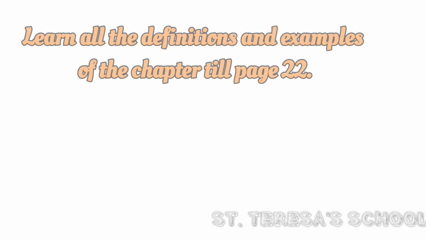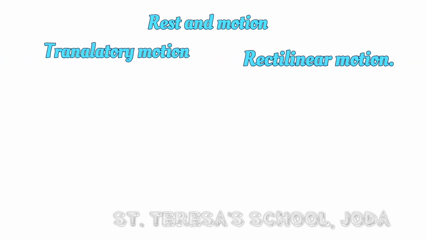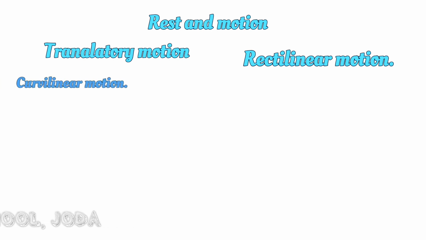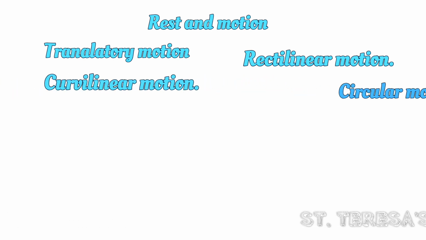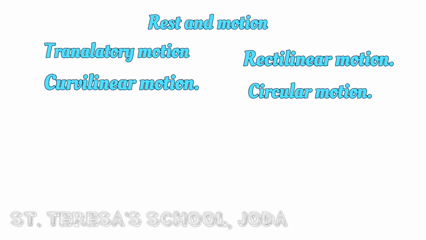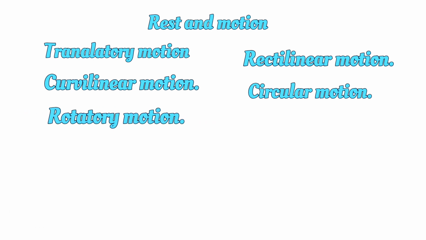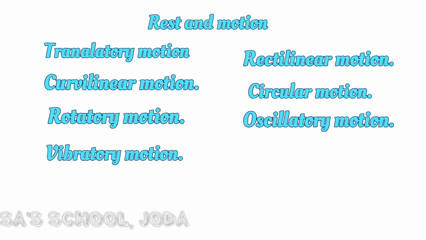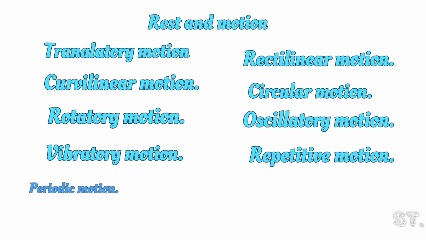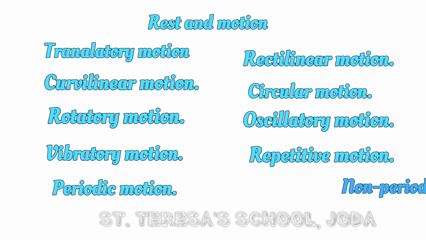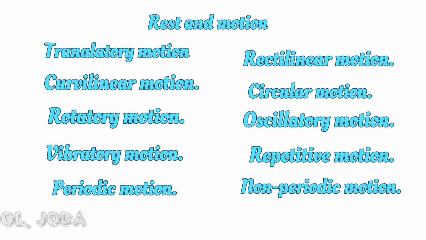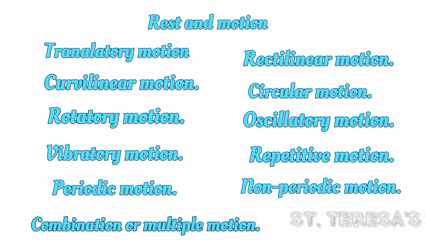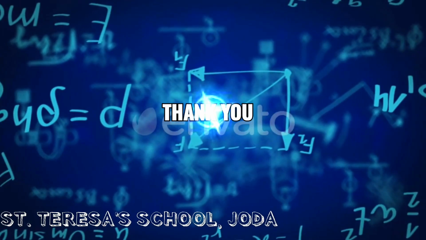So, learn all the definitions in the chapter which is given till page number 22, like rest and motion, definition of translatory motion with example, definition of rectilinear motion with example, or the definition of curvilinear motion, circular motion. All these are very important, students. So learn them. Rotatory motion with examples, oscillatory motion with examples, vibratory motions with examples, repetitive motion with examples, periodic motion, non-periodic motion, and even you have to learn combination and multiple motion definition as well.